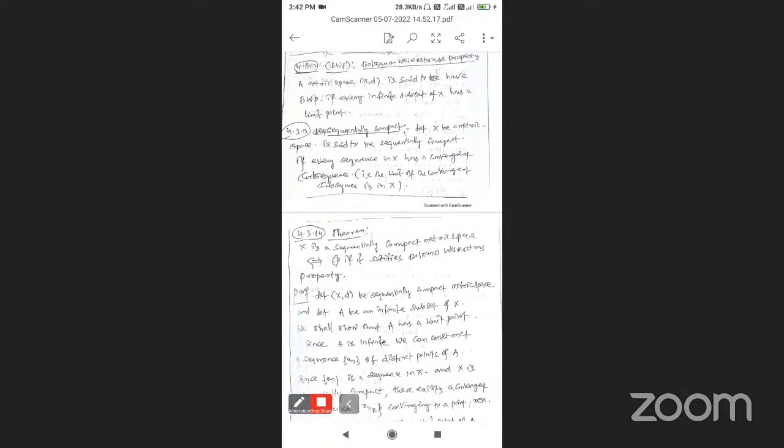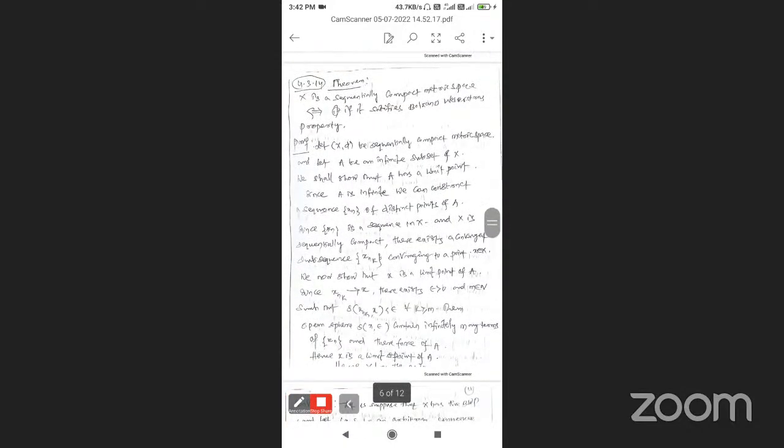So these are the two definitions we learned: the Bolzano-Weierstrass property, and also sequentially compact. Now we go to theorem 4.3.14. X is a sequentially compact metric space if and only if it satisfies the Bolzano-Weierstrass property.